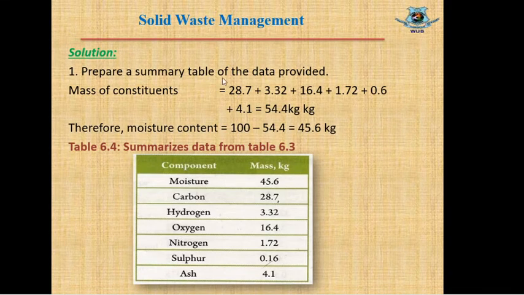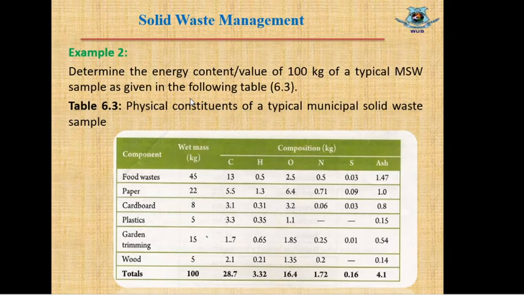First we need to prepare a summary table from the data given in the question. Mass of the total constituents: if we see the table here, the mass will be the summation of these constituents, as these are the composition of the solid wastes.